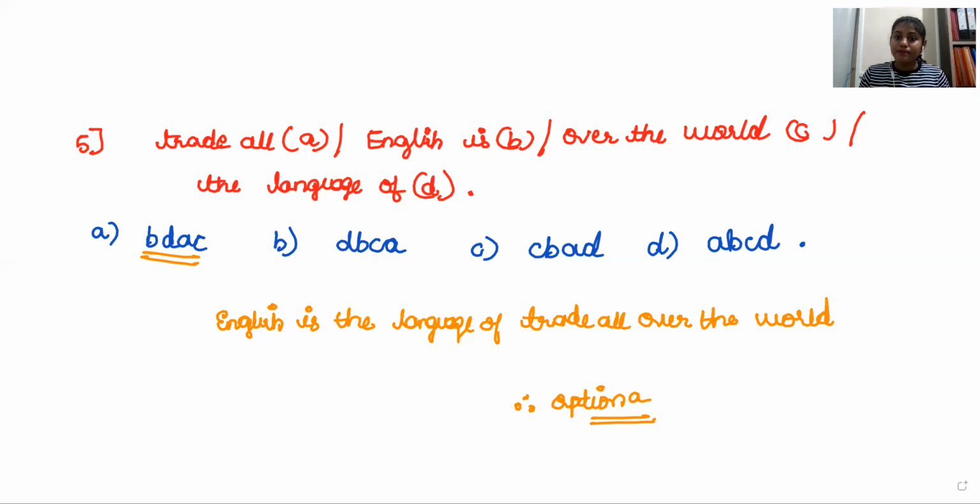I'll revise once. See, jumble word is one of the topics in English. They will give a sentence, and all will be messed up. So what you have to do is rearrange the sentence to make a meaningful sentence. You can ask why you should rearrange that: it is to make a meaningful sentence. Then the second step is to compare with your options and take the correct answer. That's all. Very easy.